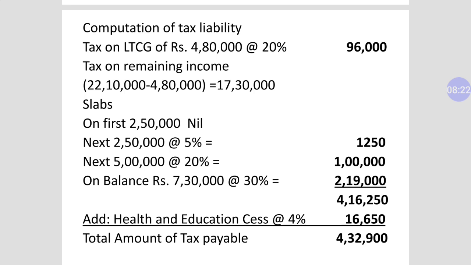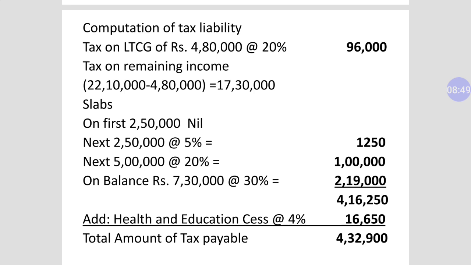Now tax on remaining income. Our total taxable income was rupees 22,10,000 minus 4,80,000, because on this amount we have calculated the tax of 96,000. So we will calculate the remaining figure. The remaining income is 17,30,000. On this amount we will apply slabs.